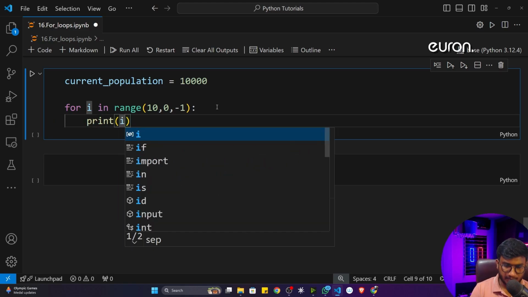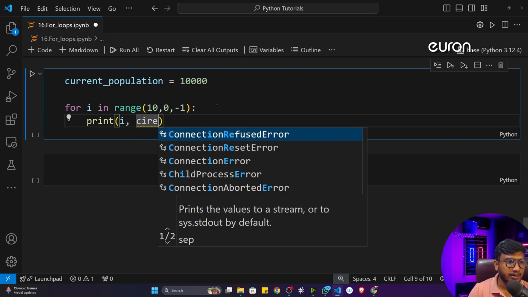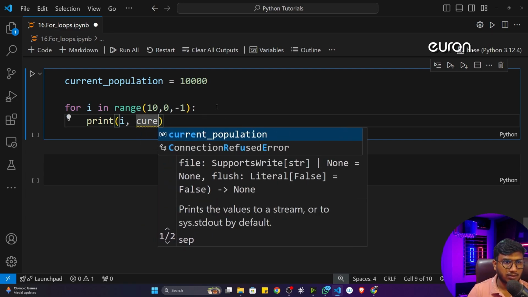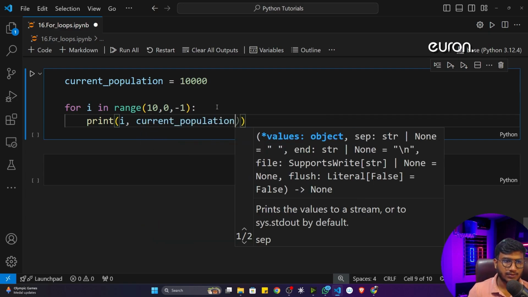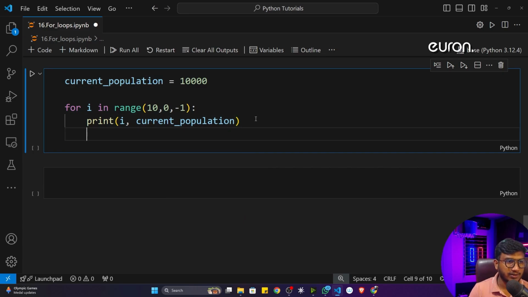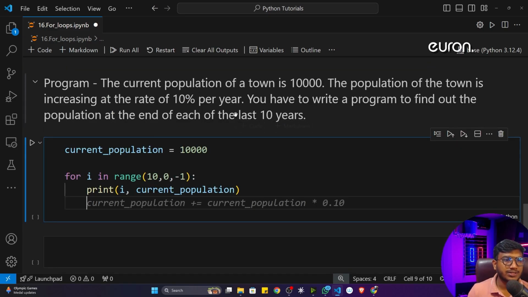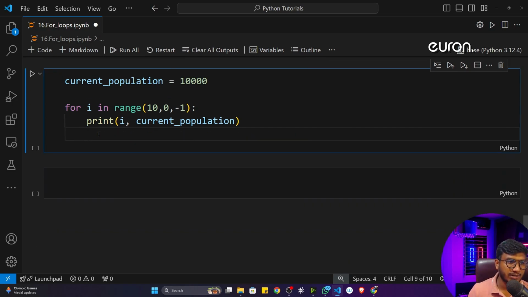So I'll print the I, then I'll print my current population. Then I will update this particular current population. I'll check what was the population. You can see a 10% increasing rate. So I'll just try to calculate the current population in that particular year.